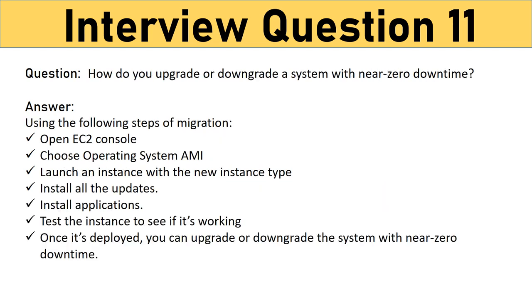Question: how do you upgrade or downgrade a system with near zero downtime? You can upgrade or downgrade a system with near zero downtime using the following steps of migration. Open EC2 console. Choose operating system AMI. Launch an instance with the new instance type. Install all the updates. Install applications. Test the instance to see if it's working. If working, deploy the new instance and replace the older instance. Once it's deployed, you can upgrade or downgrade the system with near zero downtime.